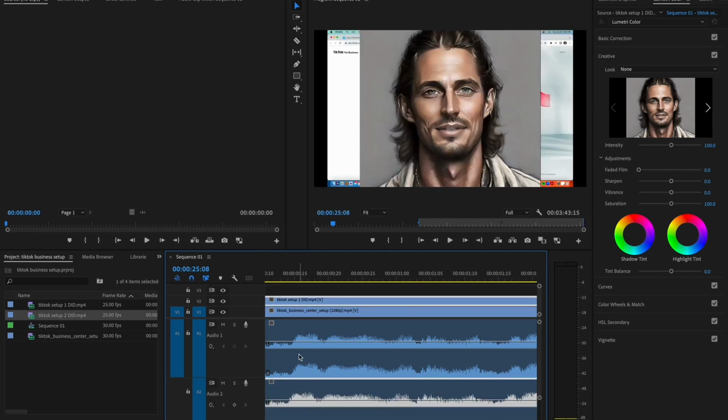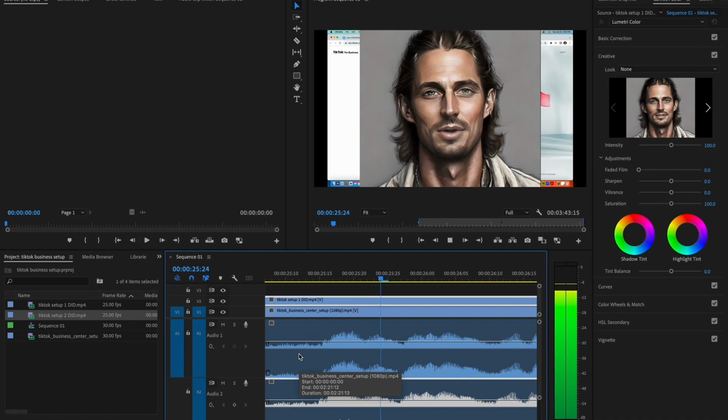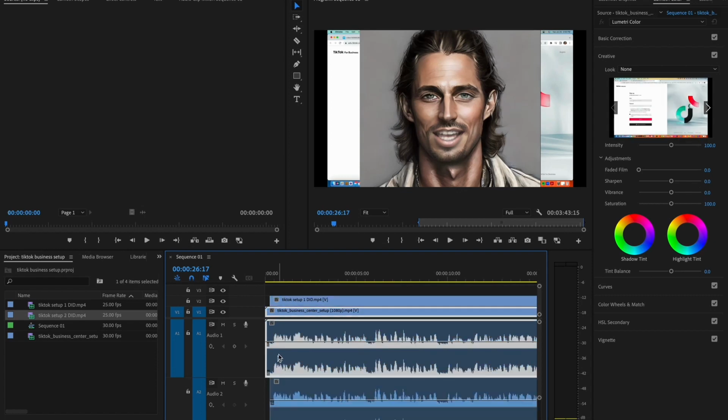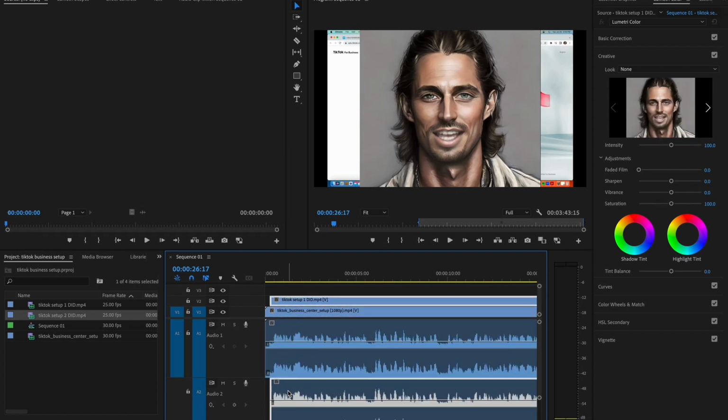Okay, that looks pretty good. So now if I play it, it's going to sound robotic. The reason it's going to sound robotic is because there are two audio files. There's the main one right here, and then there's the second one. We don't need this second one anymore. And when you don't need it anymore, it's pretty cool, right?